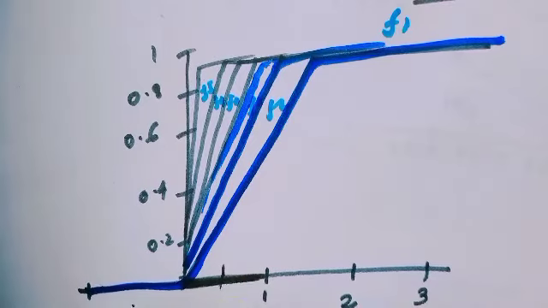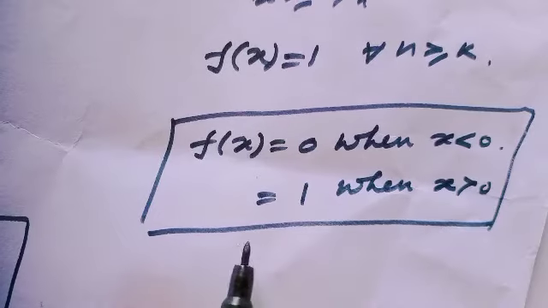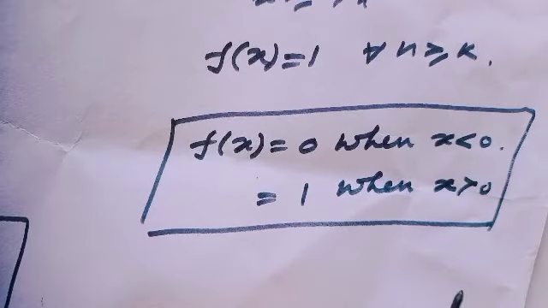Here notice the sequence of functions f_n(x) is continuous, because f_1, f_2, f_3 and so on are continuous, but the limit function is not continuous. Are you getting? So in the pointwise limit, continuity is not preserved.